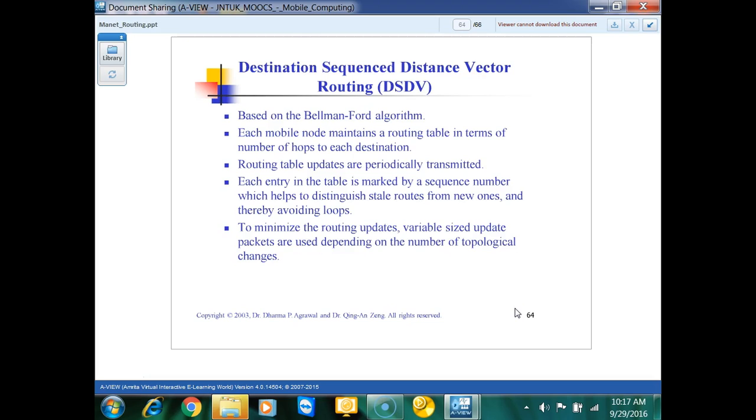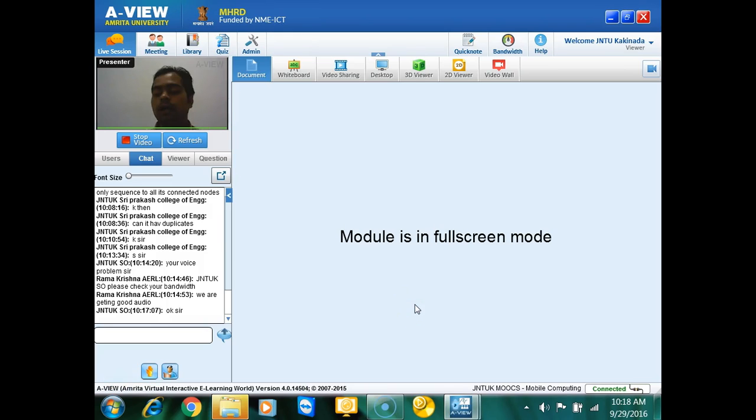Now, when you update and write it down, each of the nodes has these tables and also keeps the shortest path with sequence numbers to minimize the number of updates used depending on the changes.